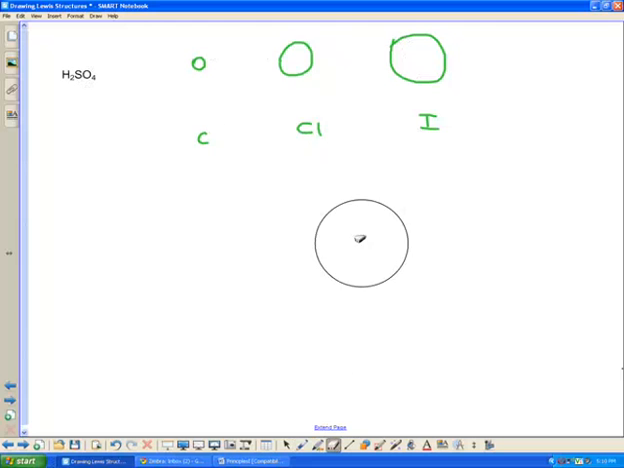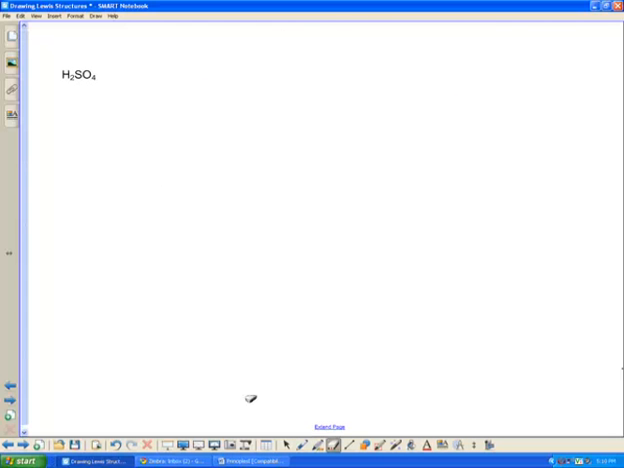So what I'd like to do is just to show you what exactly I'm talking about here. So let's look at sulfuric acid, H2SO4. Hydrogen, 1 valence electron, and there's 2 of those. Sulfur is in group 6, 6 valence electrons. Oxygen is in group 6, and there's 4 of those. 8, 16, 24, 30, 32 valence electrons in total.